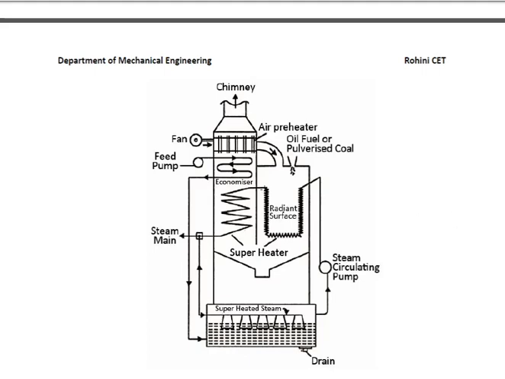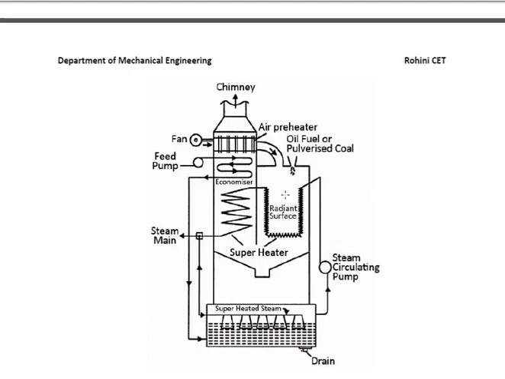Here we are looking at the tubes that are wound spirally, right? There are spiral tubes present here. That is the radiant surface where the water gets heated at first. Here we have the economizer. The feed water enters through the economizer through a pump. After the economizer, the water gets preheated and is sent to the tank, where warm water is now available. With the help of the pump, we are circulating the water to the radiant surface.